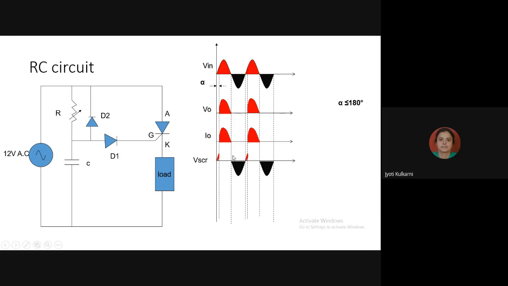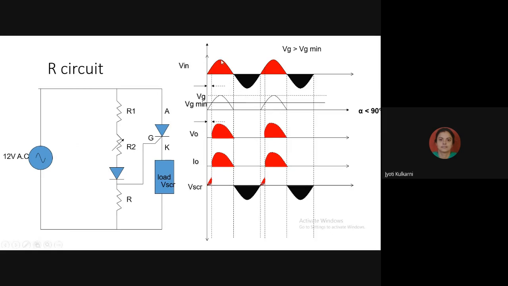Anywhere in the positive half cycle, from 0 degree to 180 degree, I can vary the value of alpha. So the range of alpha is 0 degree to 180 degree in the RC circuit, but in the R circuit, we can vary alpha only from 0 degree to 90 degree.